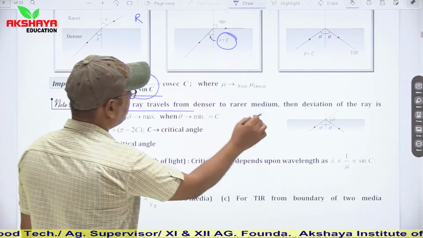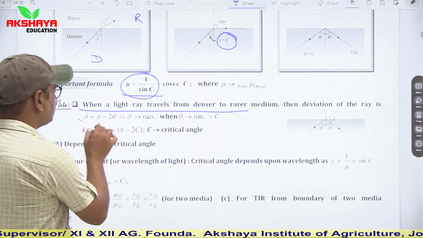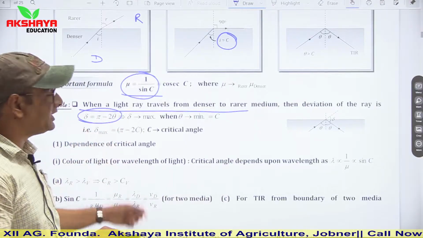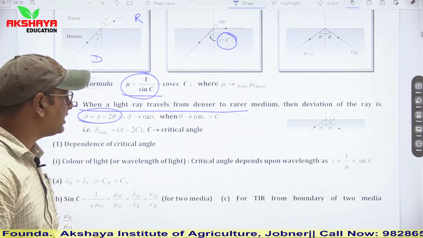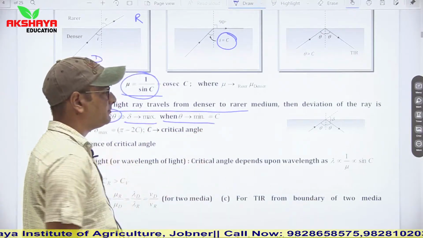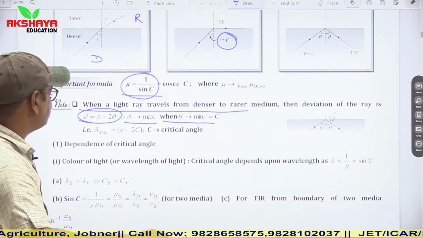When a light ray travels from a denser to a rarer medium, the deviation of the ray is pi minus 2 theta. It means delta is maximum when theta is minimum. At the critical angle there will be maximum deviation.